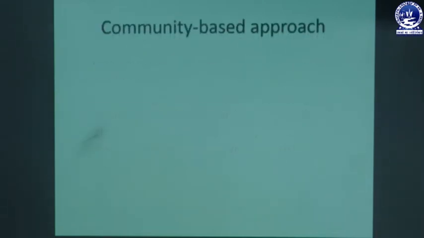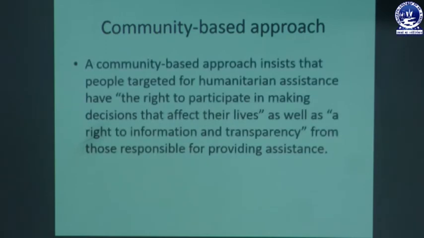Next is the community based approach. The community based approach insists that the people targeted for humanitarian assistance have the right to participate in making decisions that affect their living, as well as a right to information and transparency from those responsible for providing assistance. So this is what the community based approach of community development is.